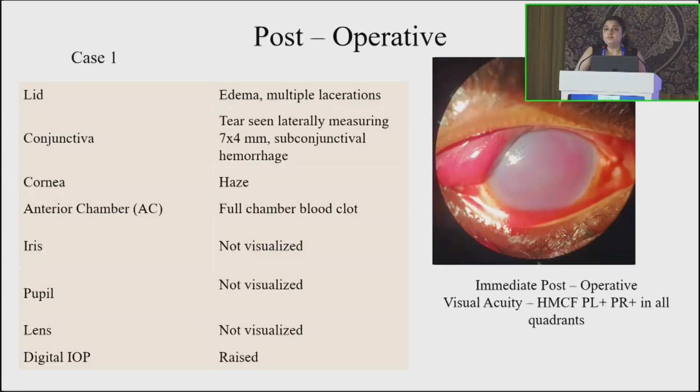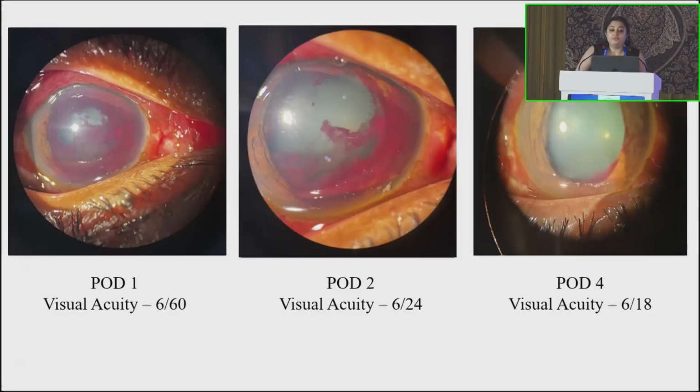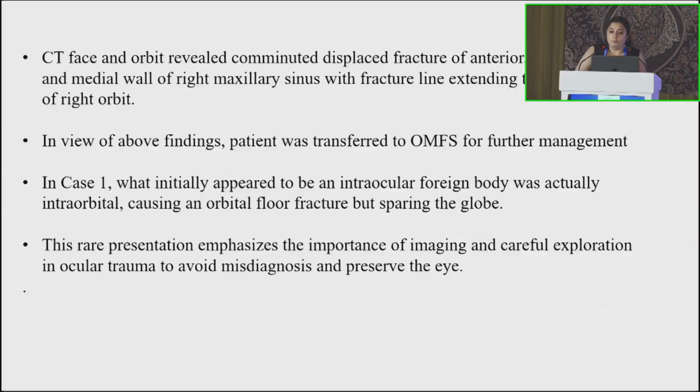This is the first case, where the tree branch had completely obstructed the view of the eye. We could not see anything. After we removed the foreign body, surprisingly the globe turned up and we were able to see the eye. A conjunctival tear, subconjunctival hemorrhage, and a full chamber blood clot were seen. The patient had hand movement close to face vision. On the 4th day, as the blood clot started resolving, the patient's vision started improving up to 6/18. Again, this patient was extremely lucky, and the management was very prompt.